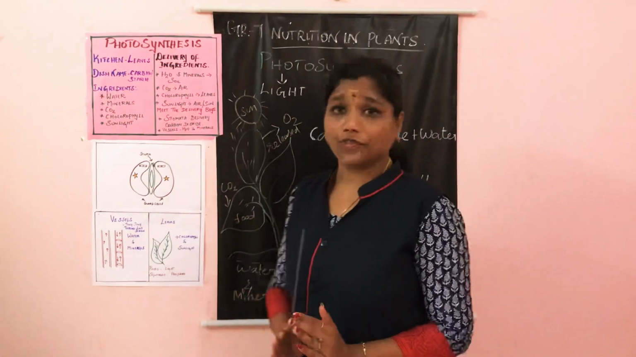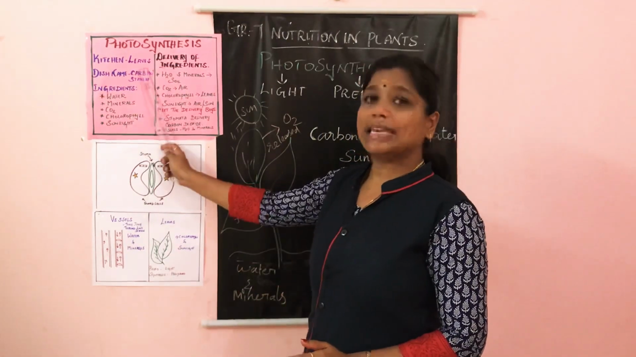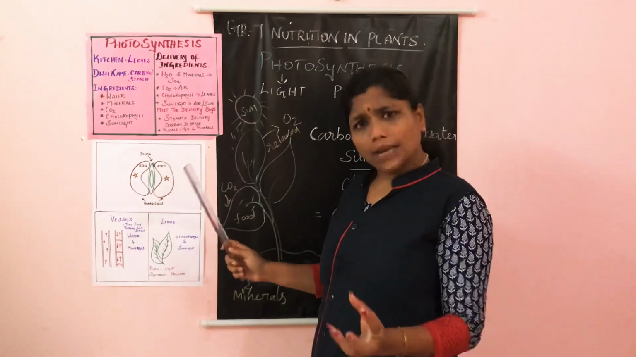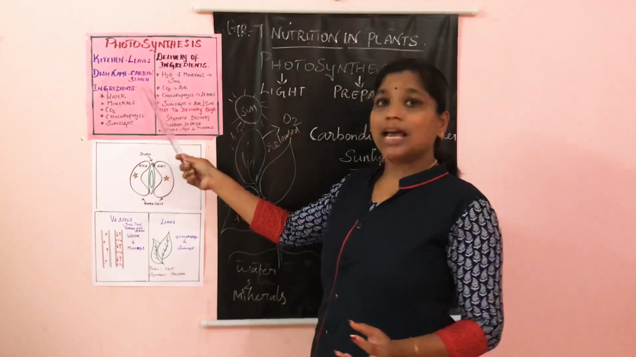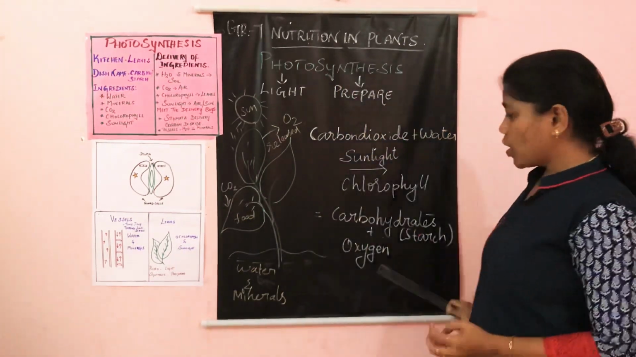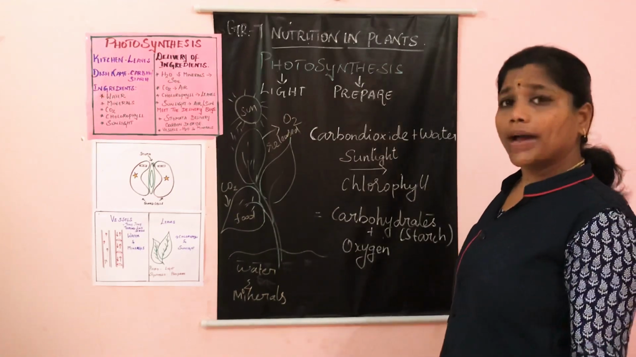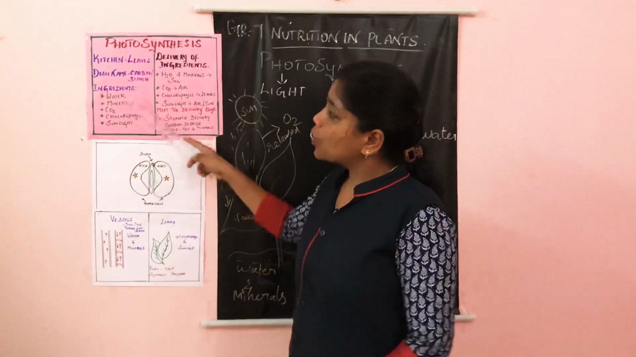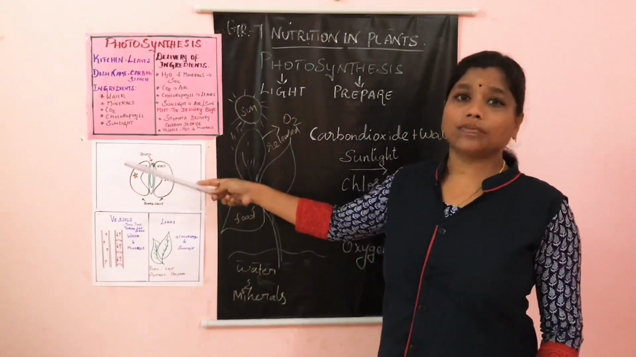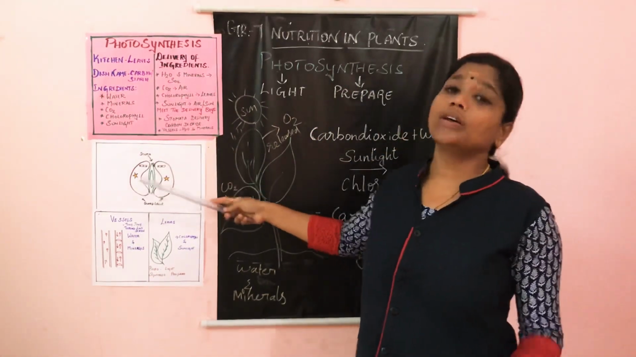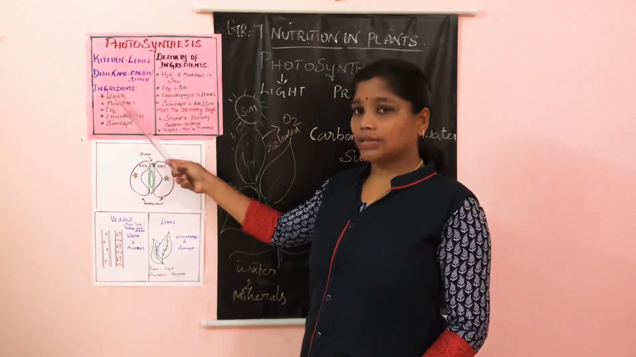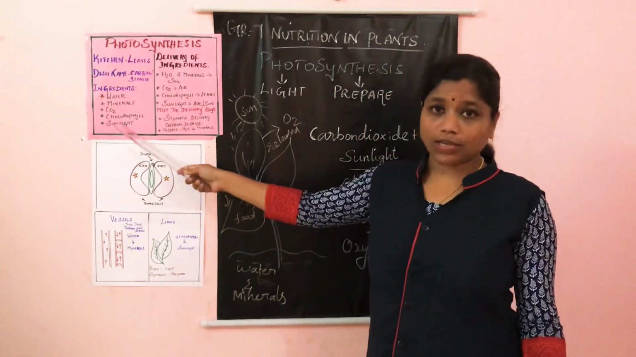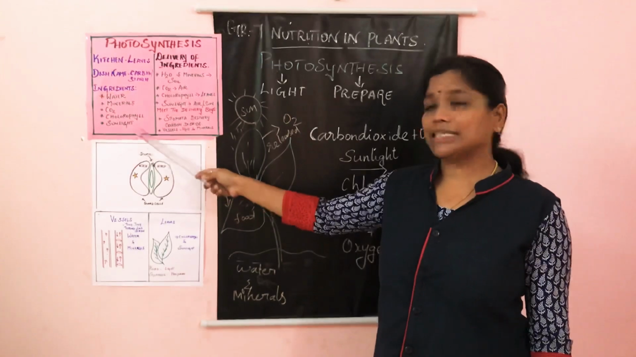The site of photosynthesis is the leaves. What are the end products of photosynthesis? Carbohydrate and oxygen. What kind of carbohydrate do we get? We get starch, a complex carbohydrate. What are all the ingredients we use? What are all the components of photosynthesis? Water, minerals, carbon dioxide, chlorophyll and sunlight.